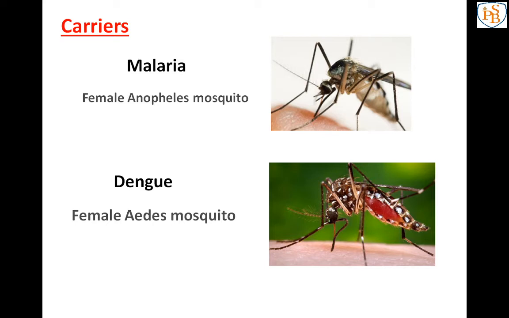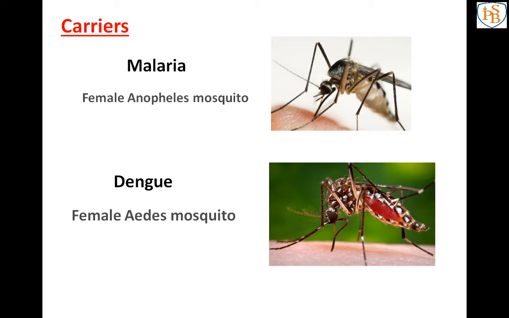So these are two examples, like the housefly: one is malaria, and one is dengue. Malaria and dengue are diseases caused by carriers, and the carriers are female mosquitoes. First is malaria, which is caused by the female Anopheles mosquito that acts as a carrier of malaria.